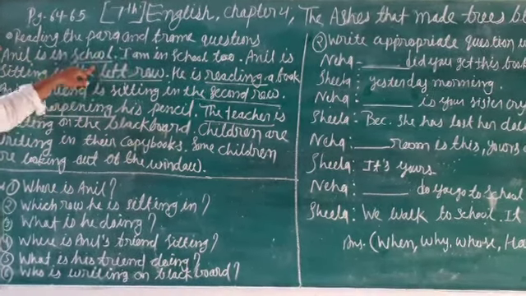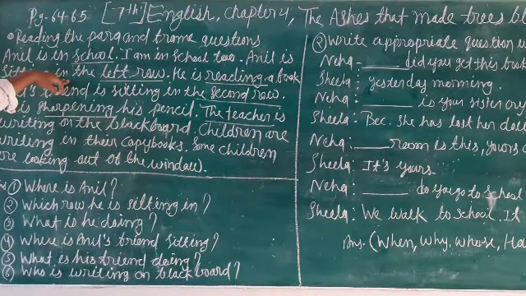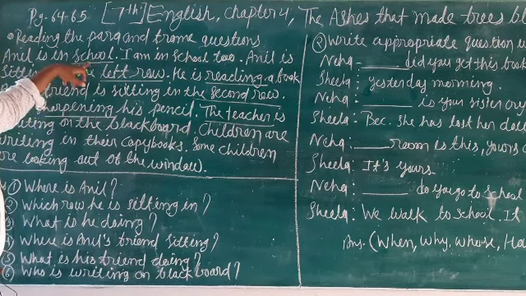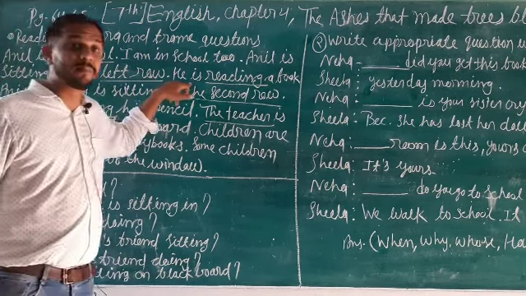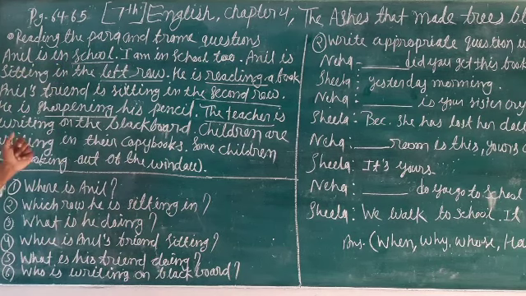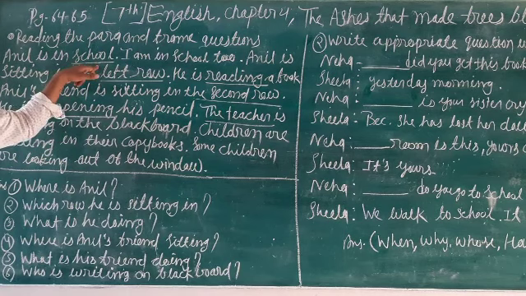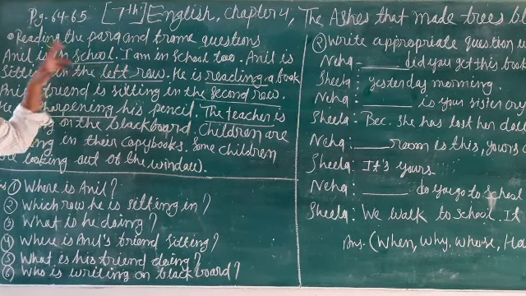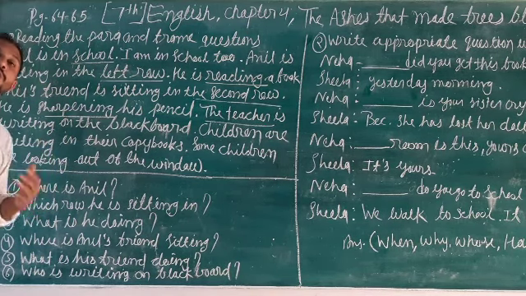Anil is in school. I am in school too. Anil is sitting in the left row. He is reading a book. Here school is in italic, and left row is in italic. So Anil is in school, and school is in italic mode, so we have to create the question. How to frame the question, and which interrogative pronoun do we take in this case?